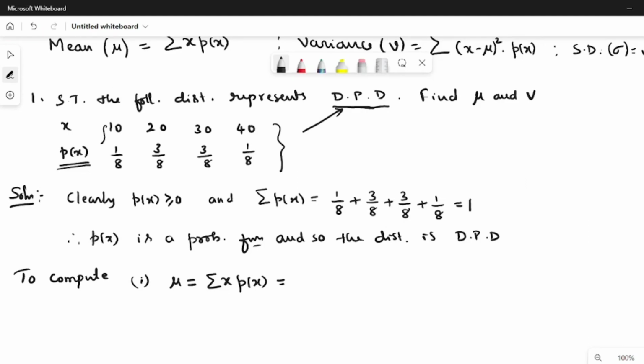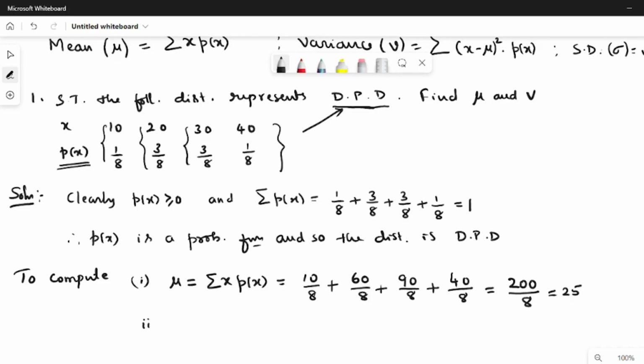Now 10 into 1 by 8, that is 10 by 8, plus 20 into 3 by 8, it is actually 60 by 8, plus 30 into 3 by 8, so it is 90 by 8, plus 40 into 1 by 8, 40 by 8. You can check that this will be 90 plus 10, 100, 60 plus 40, 100. So 200 divided by 8, so it is 25.